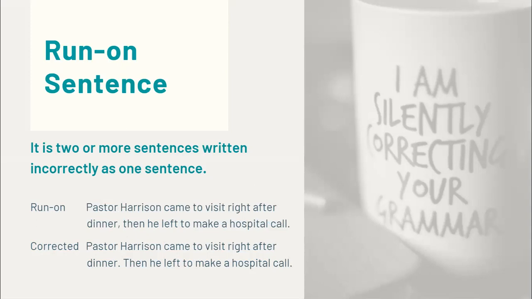Another: "Pastor Harrison came to visit right after dinner, then he left to make a hospital call." Corrected, we read, "Pastor Harrison came to visit right after dinner. Then he left to make a hospital call." If you notice, it was considered a run-on when it consisted of a comma and the word "then" coming after it. The word "then" is not a conjunction and it cannot be used alone with a comma to join independent clauses. Okay?